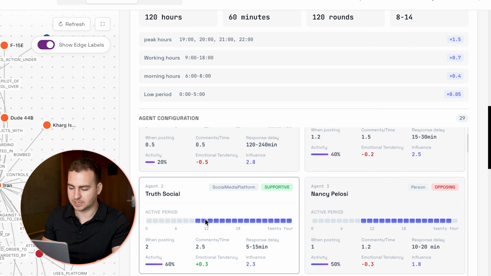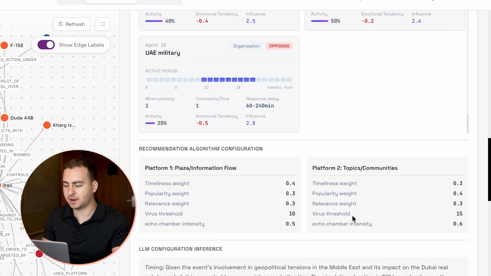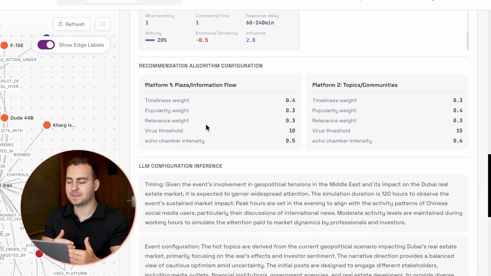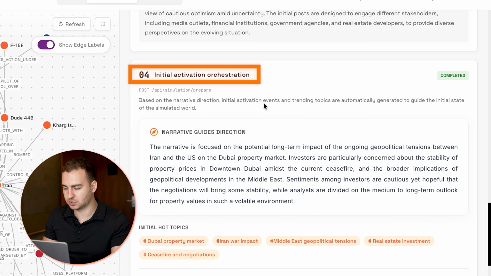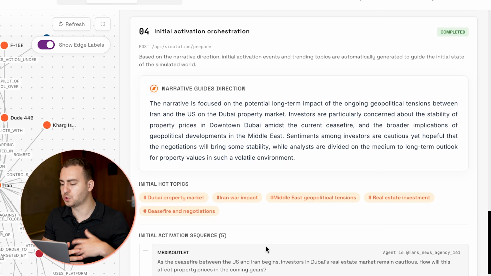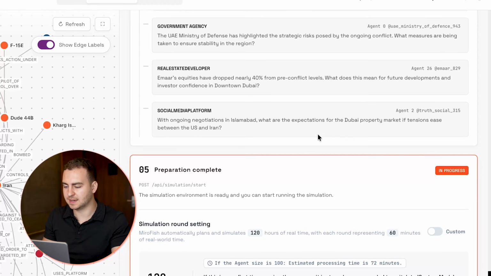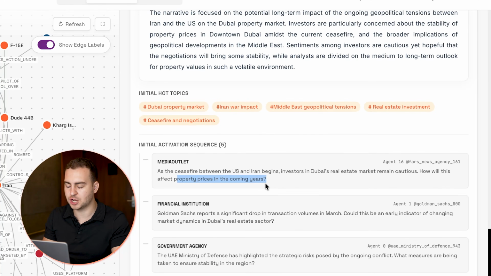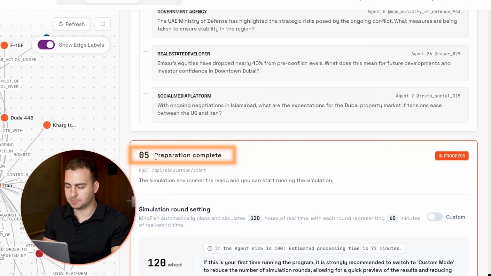Then you have the percentage of activity, emotional tendency, all of this kind of stuff, right, which is automatically generated for you. It then goes through the phases of what's going to happen here with the inference and then starts doing the initial activation orchestration. So these are hot topics that need to be talked about, like the Iran war, Middle East geopolitical, ceasefire and negotiations. You get the idea, and it starts creating a few general posts to start the communication.